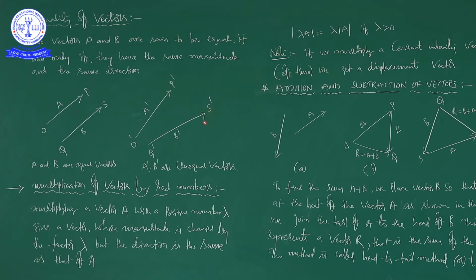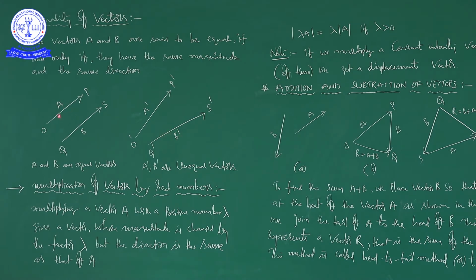These two are not parallel to each other. So even though the magnitude is the same for A dash and B dash, the direction is different. So these two vectors are not equal vectors; you can say they are unequal vectors.